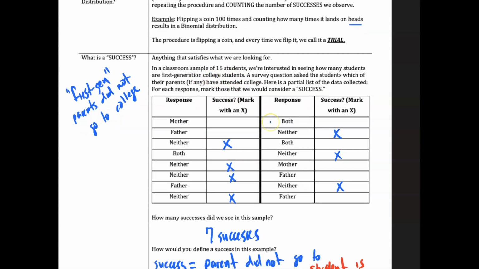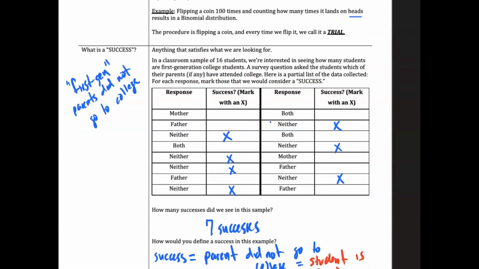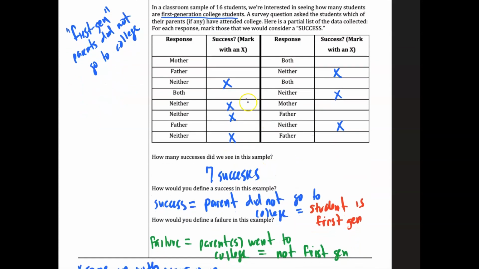So you'll see in a classroom of 16 students, using them as a sample, we asked students which of their parents had attended college. Here is a list of the data collected. For each respondent, mark those successes. Again, we're interested in seeing how many students are first generation college students. So success in this case is that the parents did not attend college, because that's what I'm looking for. So you'll see there are 7 successes in this sample.